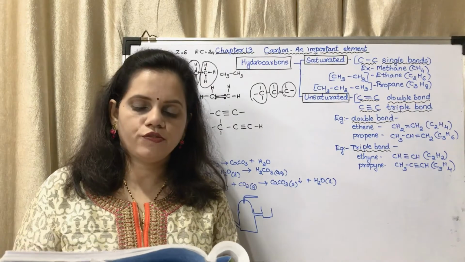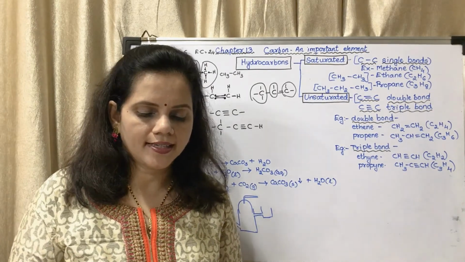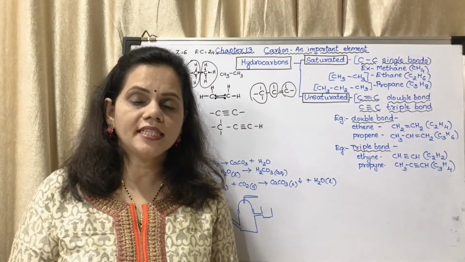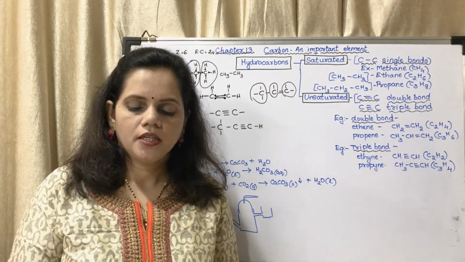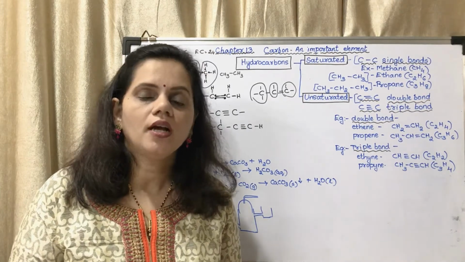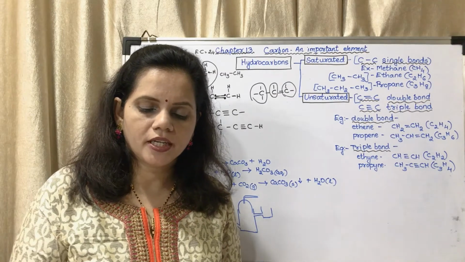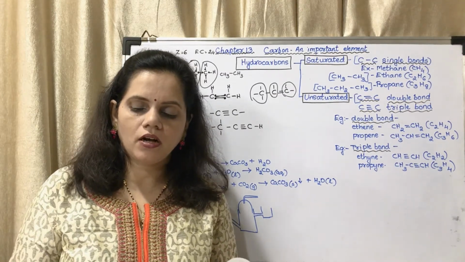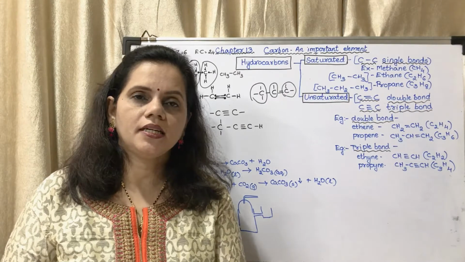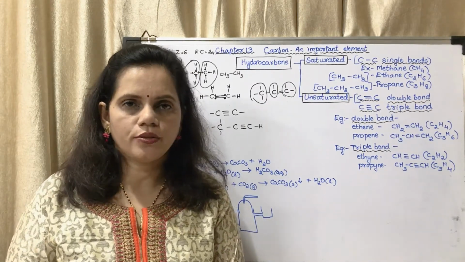Next, uses of methane: in the form of natural gas, it is used in several industries. It is the smallest hydrocarbon. The proportion of CO2 released in the combustion of methane is very small, so it is used as a domestic fuel. Methane is used for production of organic compounds like ethanol, methyl chloride, methylene chloride and acetylene. You have to learn the uses.